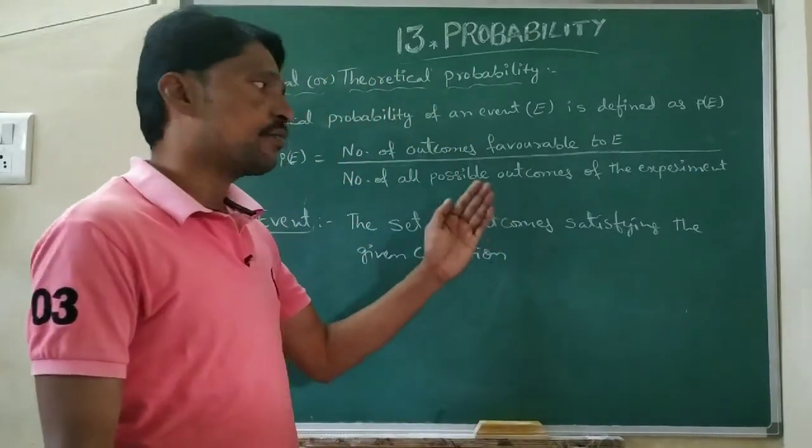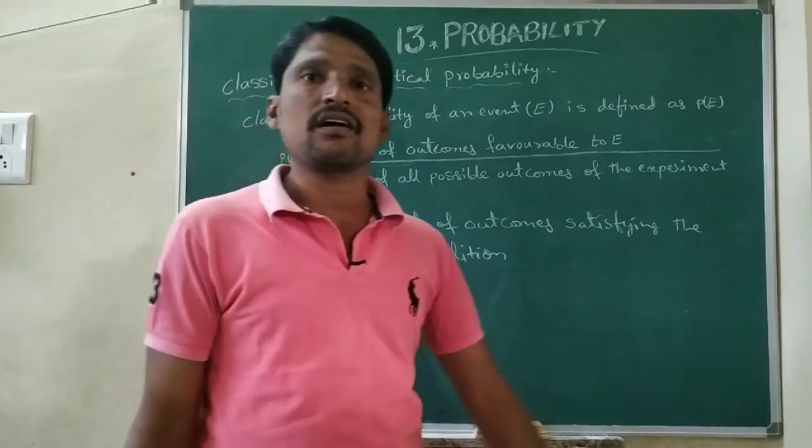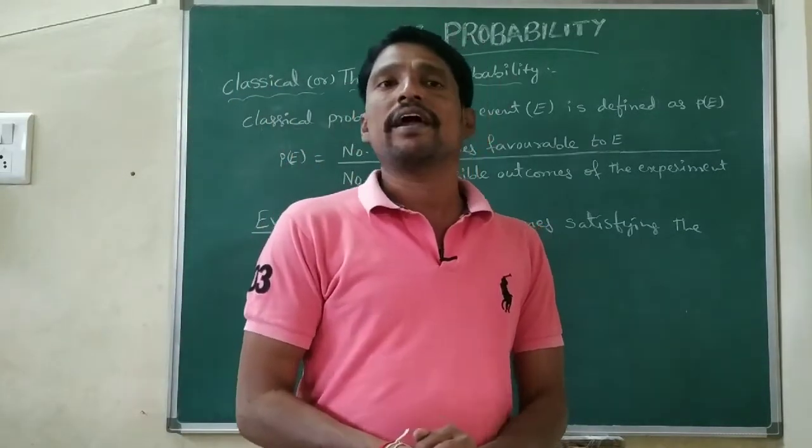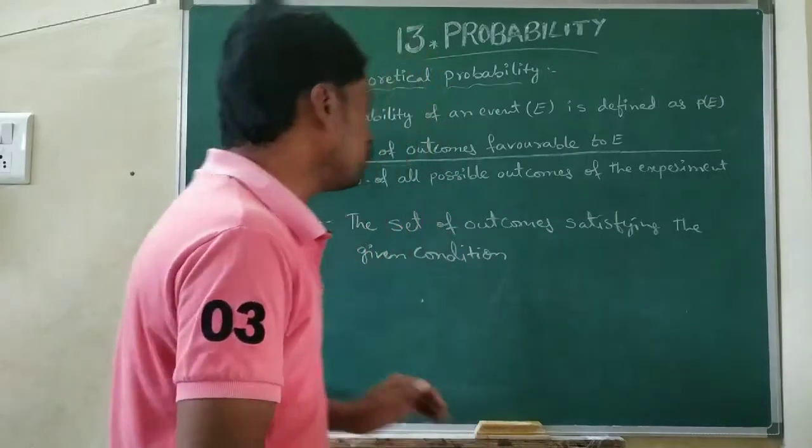The set of outcomes satisfying the given condition is called an event. Once again, the set of outcomes satisfying the given condition is called an event. Now see one example.